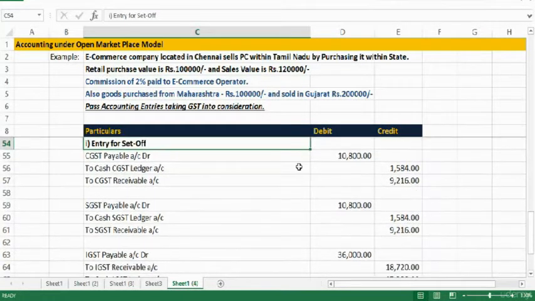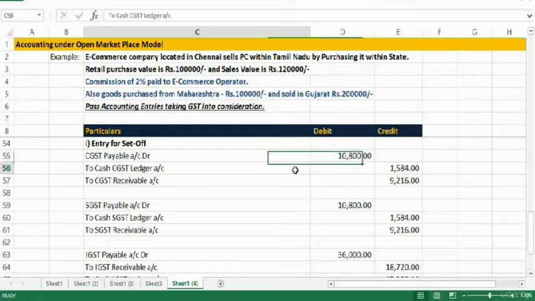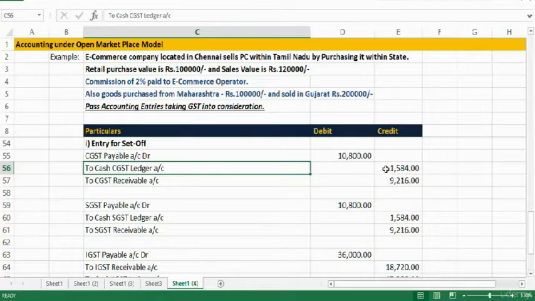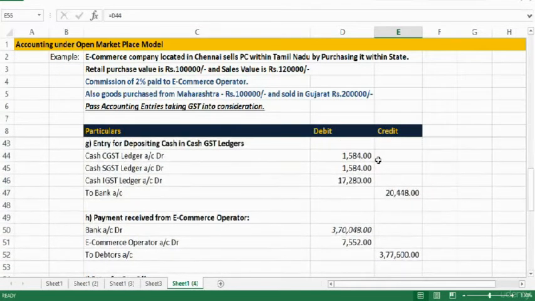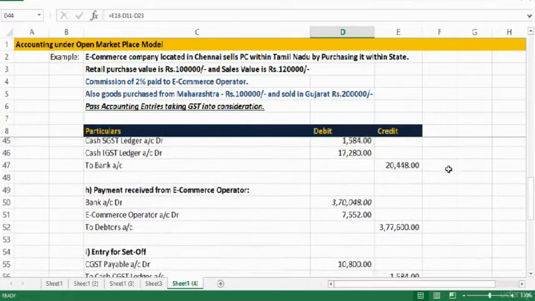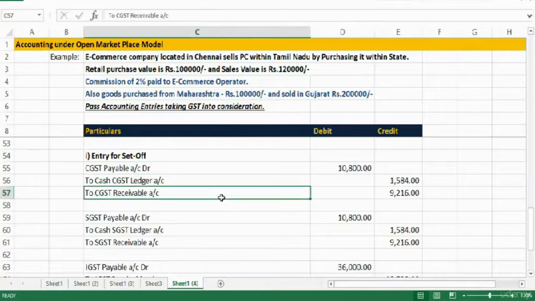First, let's focus on closure of CGST payable account. The amount is 10,800. How it is going to be closed? It is going to be closed by two accounts. One is through cash CGST ledger, which we have calculated here. It is 1,584, right? Then the remaining one is going to be adjusted from CGST receivable account.